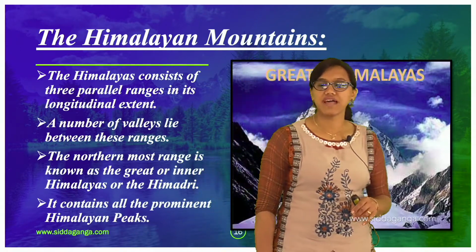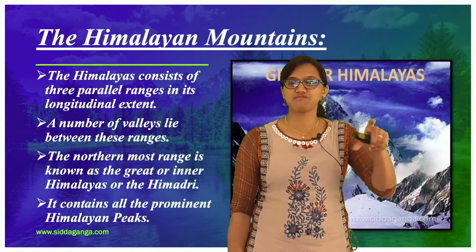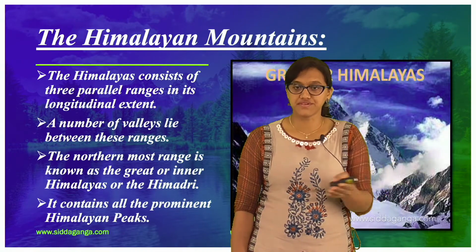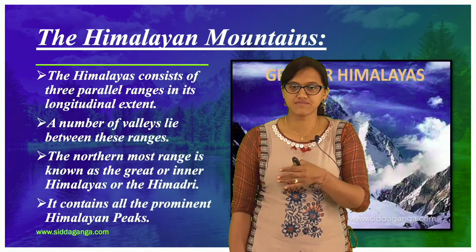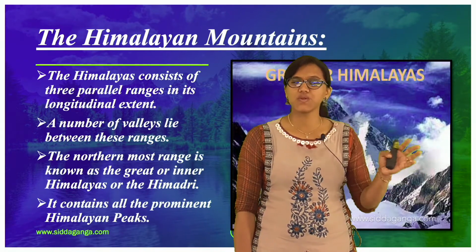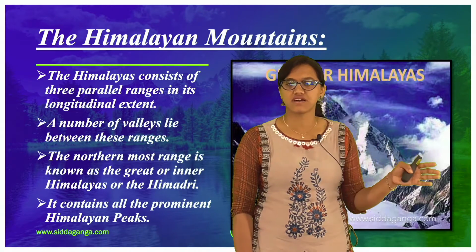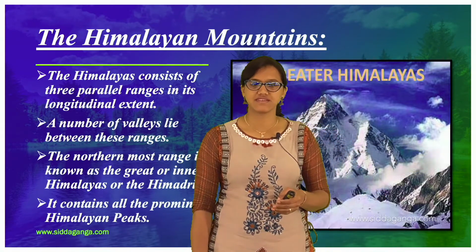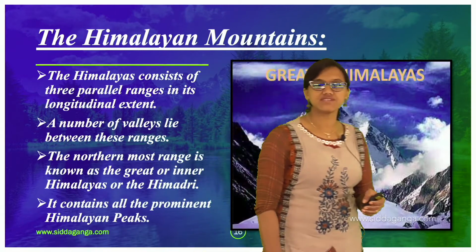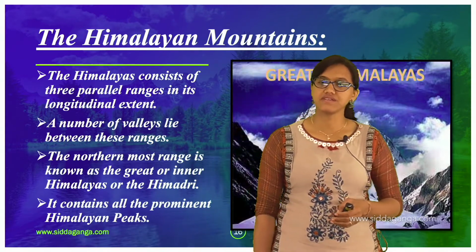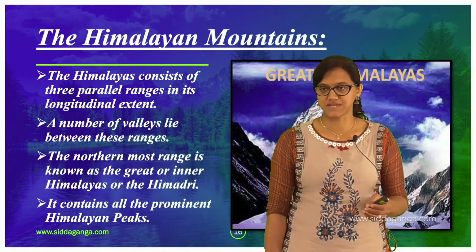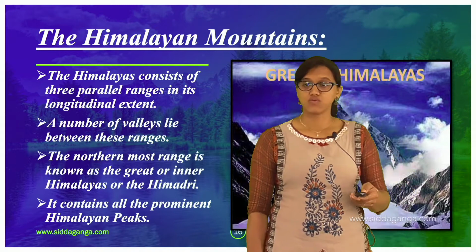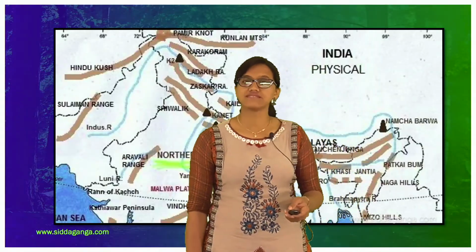So here a number of valleys are lying. So you can see the rivers, small streams, all greenery. So you can see a pleasant kind of climate there. Okay, a number of valleys you can see there. So the northernmost range is known as the Great or Inner Himalayas, or say the Himadri. Okay, the northernmost. So that itself is called Himadri.